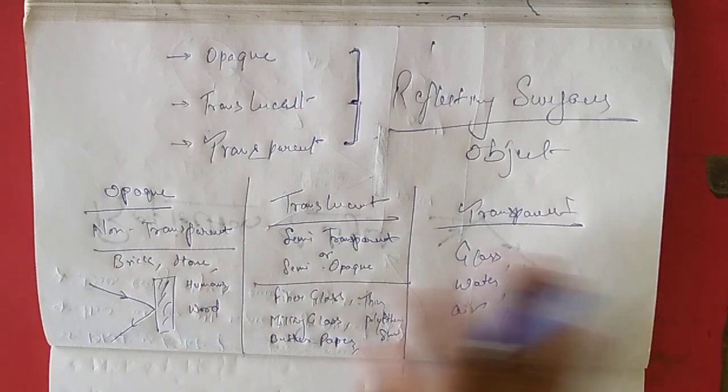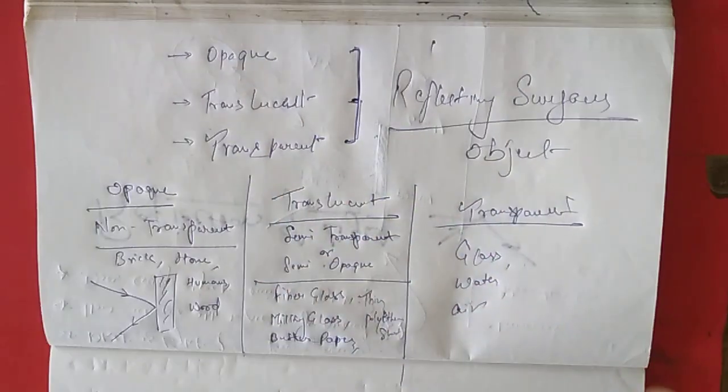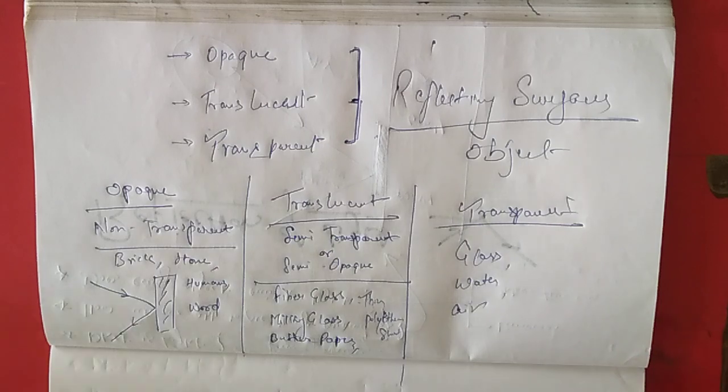So this is what we have discussed about opaque, translucent and transparent objects. Clear? Tomorrow we will continue our discussion. Thank you.